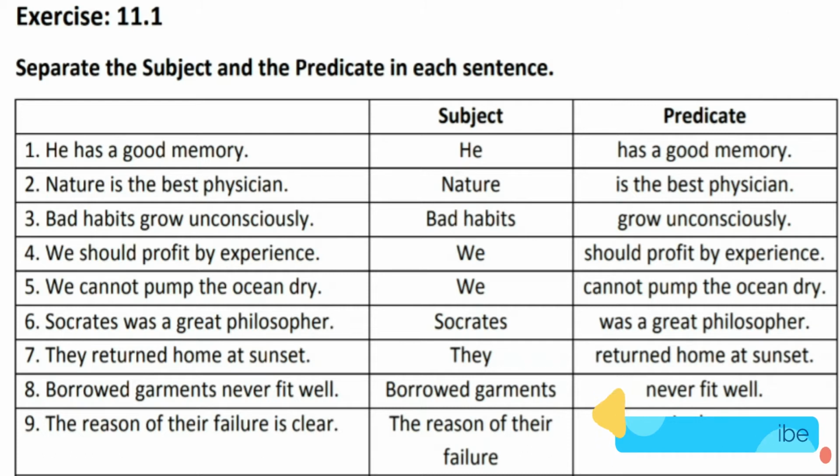Sixth, Socrates was a great philosopher. Socrates is the subject and was a great philosopher is the predicate. Seventh, they returned home at sunset. They is the subject and returned home at sunset is the predicate. Eighth, borrowed garments never fit well. Borrowed garments is the subject and never fit well is the predicate. My dear students, the rest of the questions you have to do yourself in your notebook.